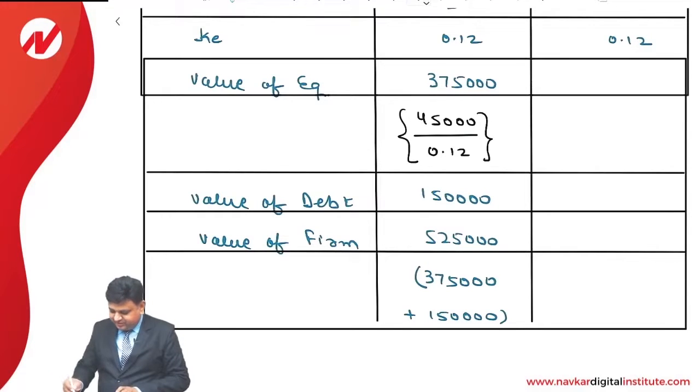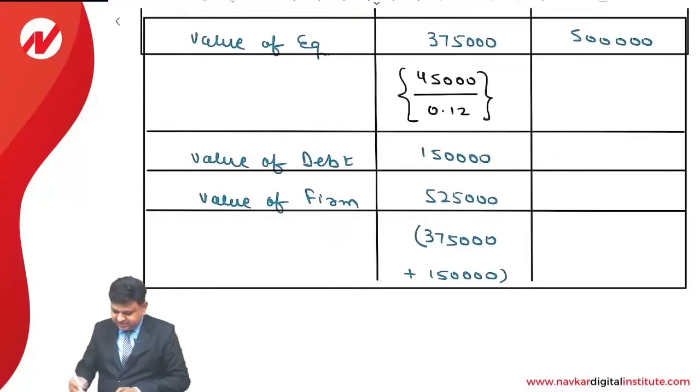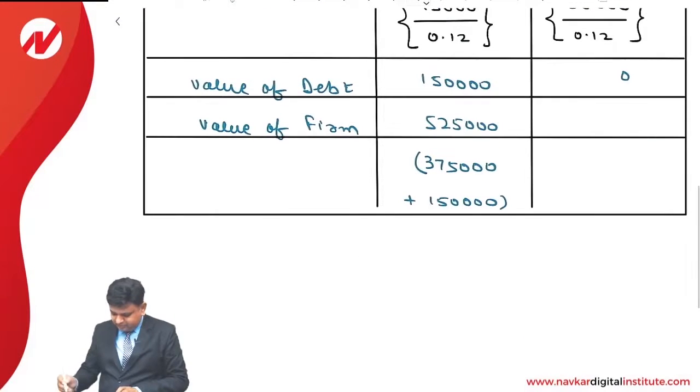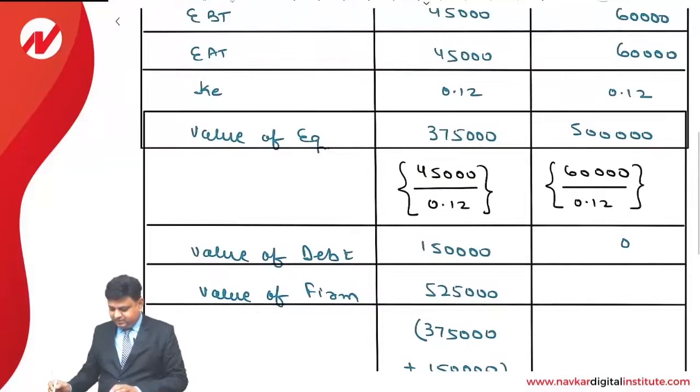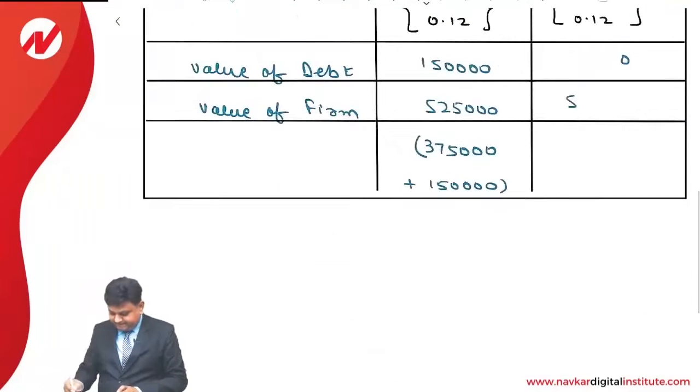Value of the equity will be 5 lakhs, that is 60,000 rupees divided by 0.12. As far as the value of the debt is concerned, it is 0 because it is an unlevered firm. Value of the firm will be total 5 lakhs.